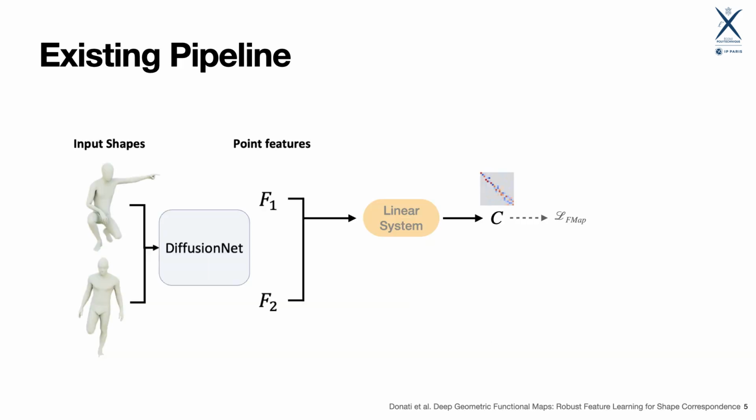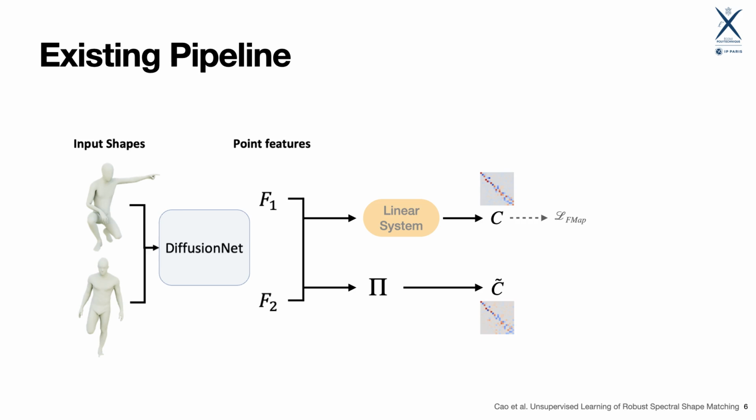The standard pipeline for unsupervised functional map learning usually takes two shapes as input and feeds them in parallel to a feature extractor, usually diffusion net. Diffusion net, or any other feature extractor, outputs high-dimensional features for each vertex on each shape, and each feature can also be seen as a function on the shape. Eventually, using some linear system solver, a small functional map can be obtained, on which the losses are applied to enable training.